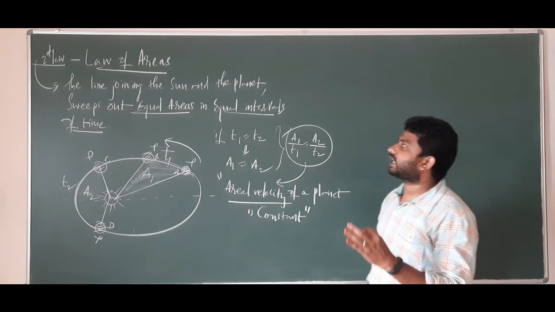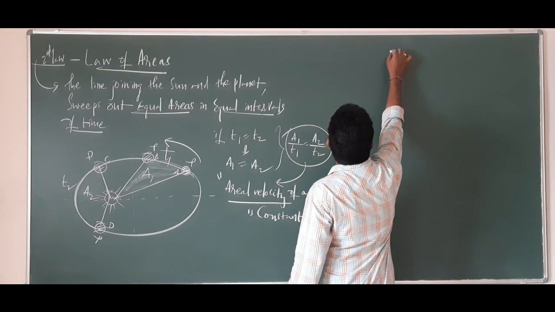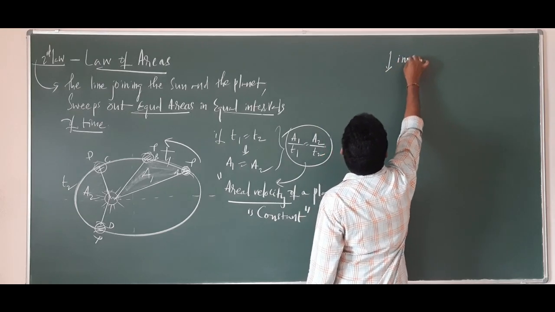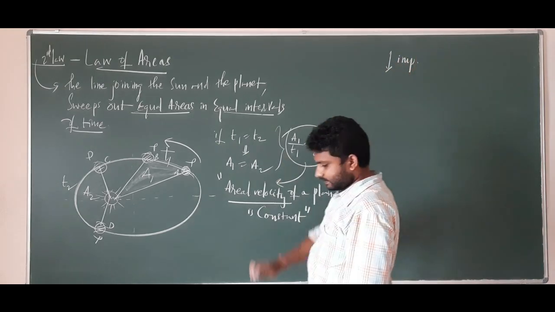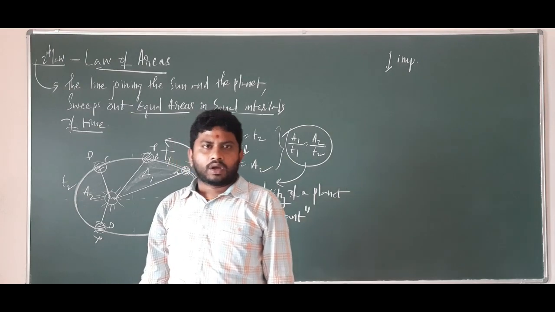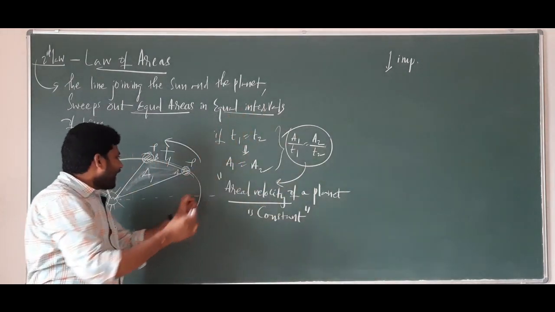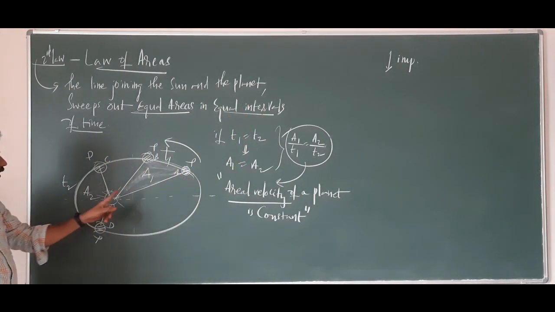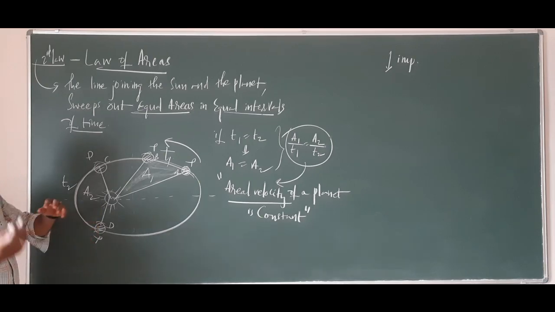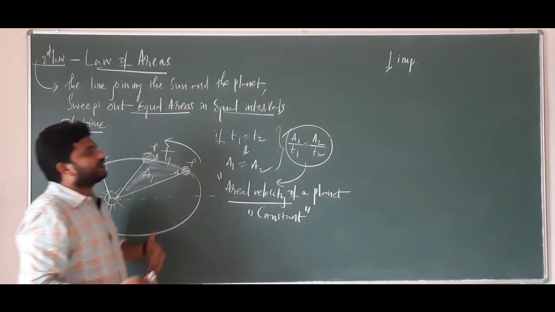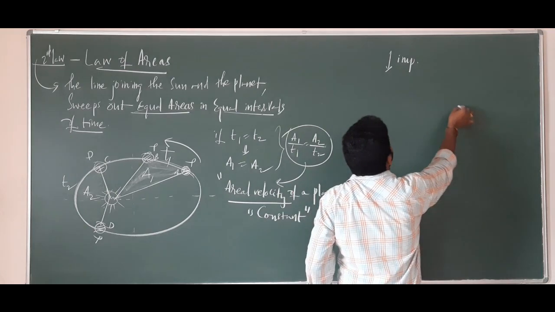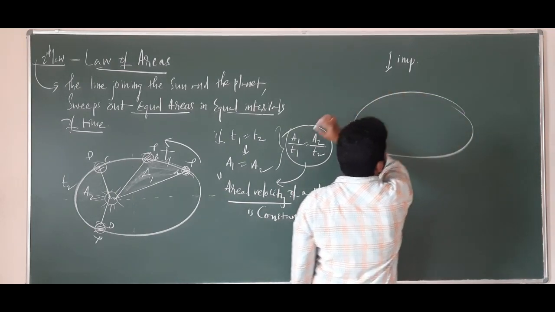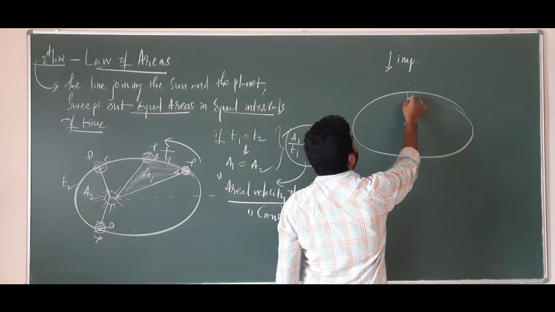And for this same second law, one more important point you should understand is, imagine at the point A and the point D. Or for your better understanding, I will draw another diagram so that it will be very easy for you. This is an elliptical orbit.